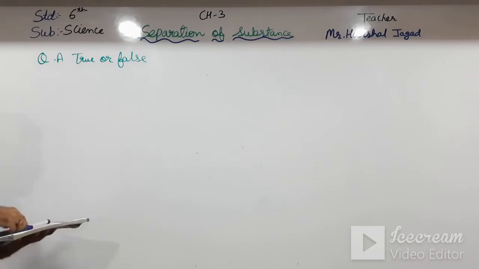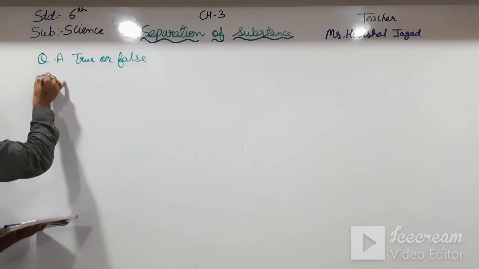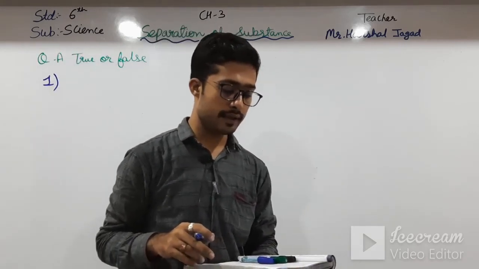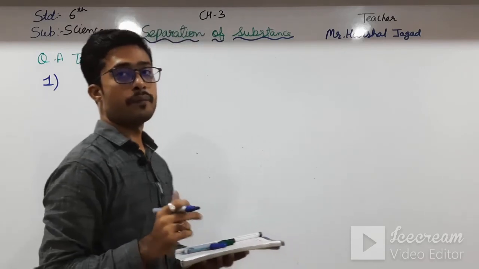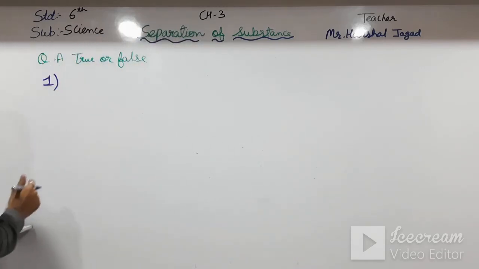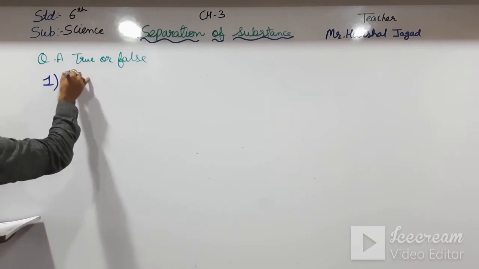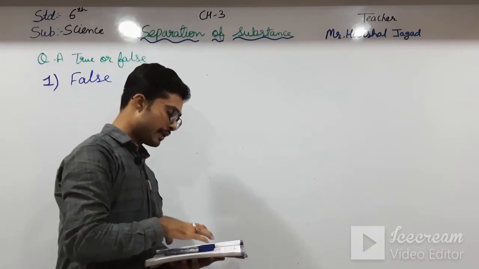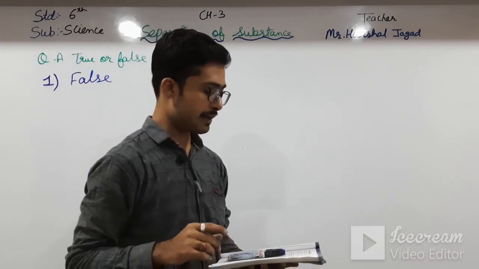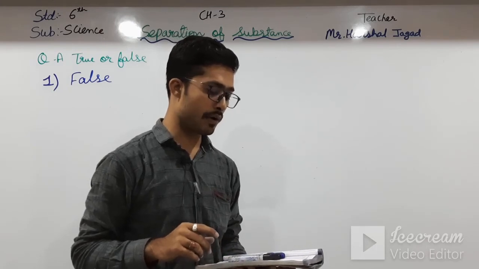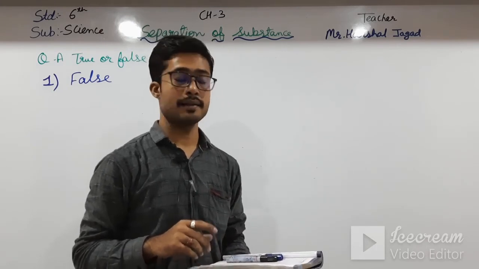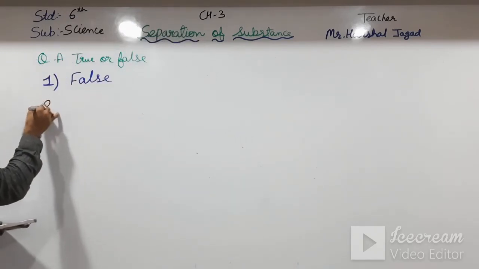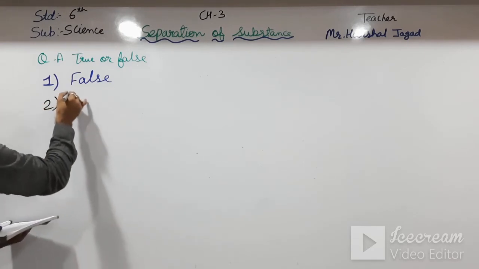In that, the first one: hand picking is used when the quantity of the mixture is large. No, it is used when the quantity of the mixture is small. So the first answer will be false. Second one: the solid particles that settle down during sedimentation are called supernatant. No, they are known as sediments. So that is also false.